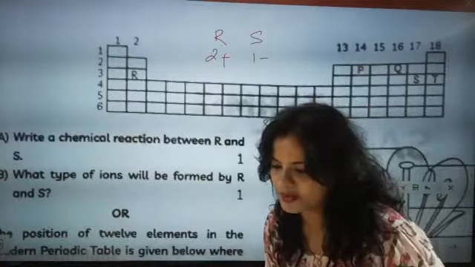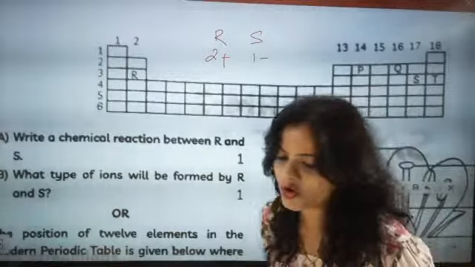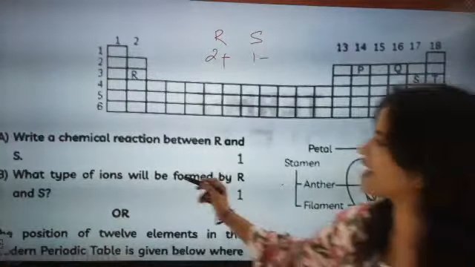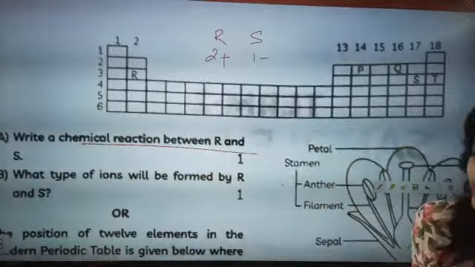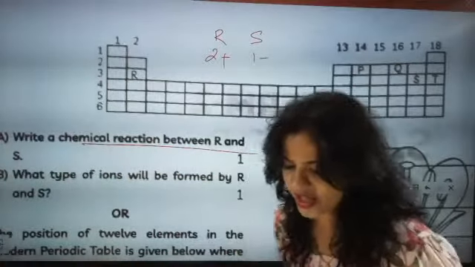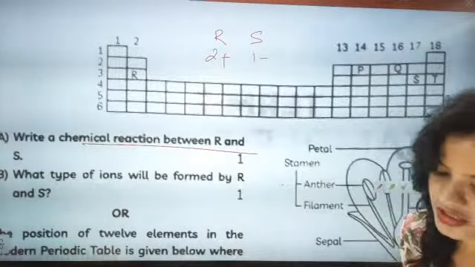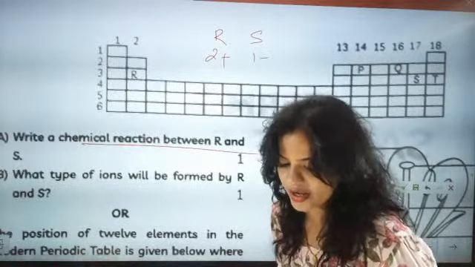What will be the formula? Metal plus non-metal. They are asking what? Write a chemical reaction between R and S. You have to write a chemical reaction between R and S. First you decide what R and S will go for.